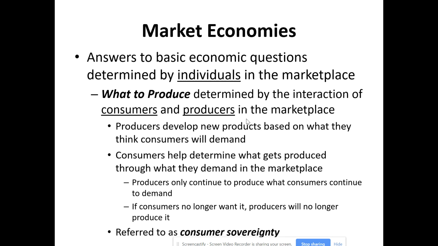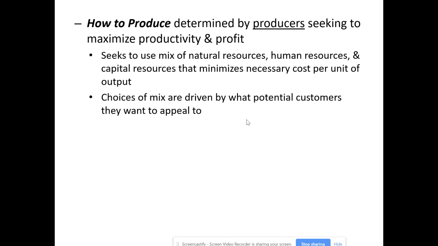That concept there is consumer sovereignty. Producers, yes, decide what to produce, but it's purely in reaction to consumer demand. The how to produce is determined by producers. They're trying to maximize their productivity, that output per unit of input, and the profit that goes along with it. So they're trying to figure out what mix of natural resources, human resources, and capital resources they need to have for the goods or services they're providing that will minimize the necessary cost per unit of output. In other words, how can they keep the cost of whatever it is they're providing to a minimum?